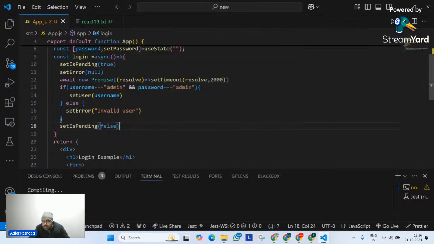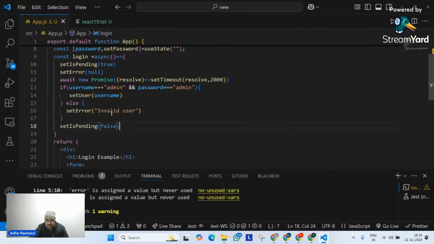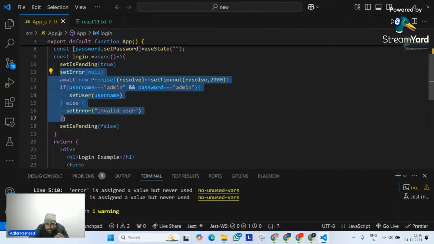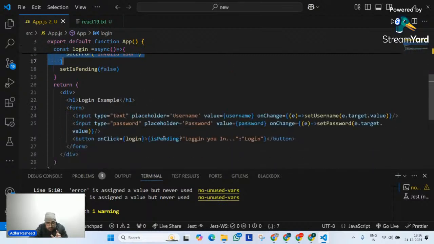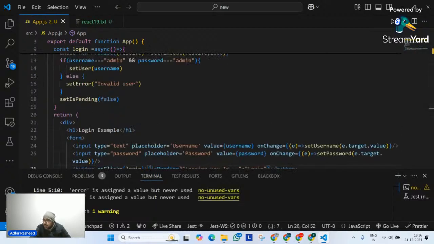Am I clear? You can automatically understand and relate it with the previous example as well. Whatever this time would be, for that amount of time is pending will be true. And for that amount of time, my button is going to say logging you in. I hope this makes complete sense. Am I clear?